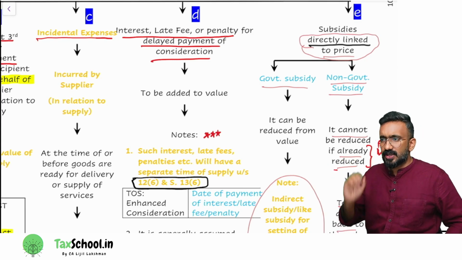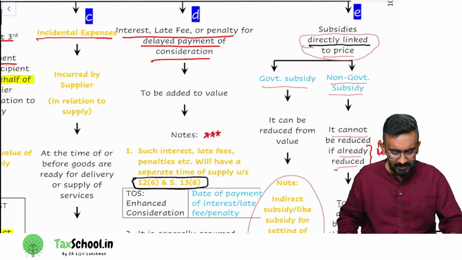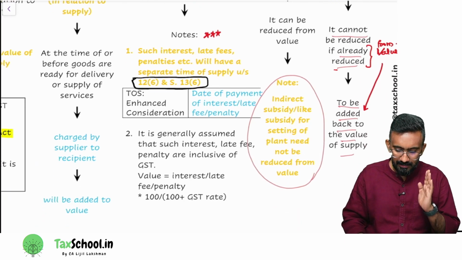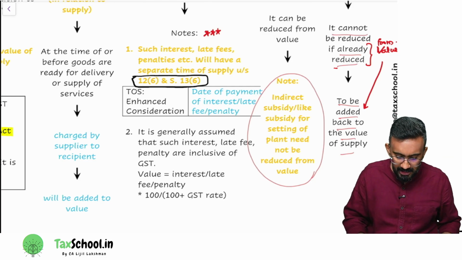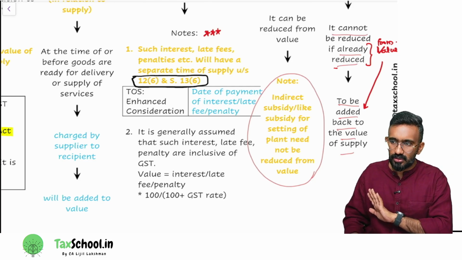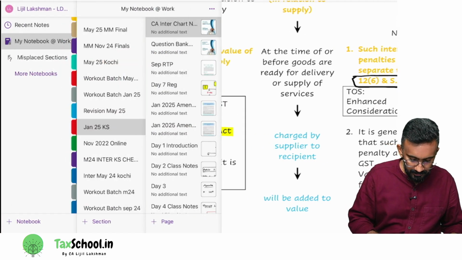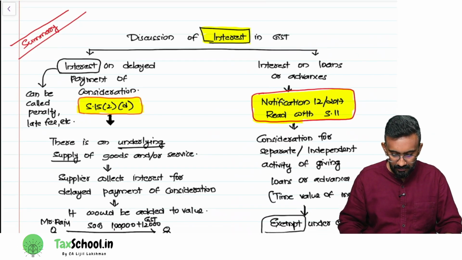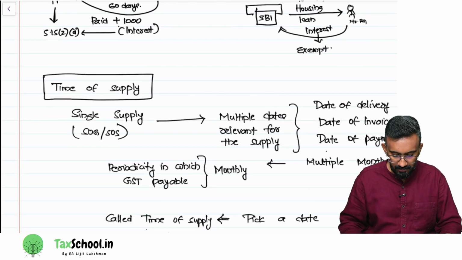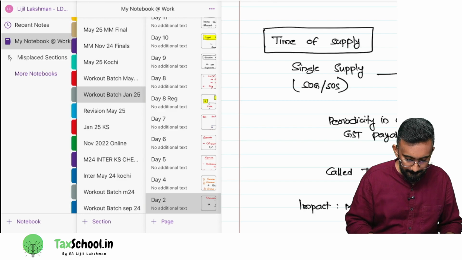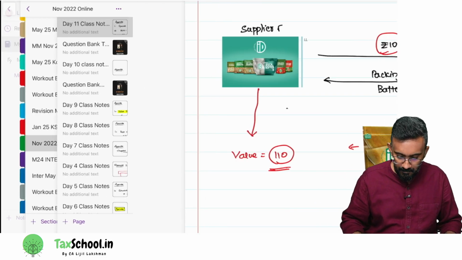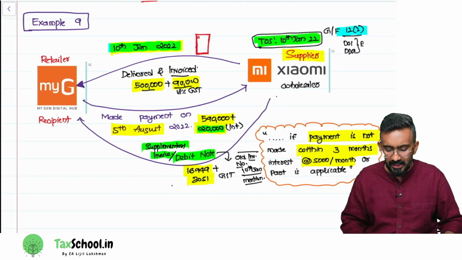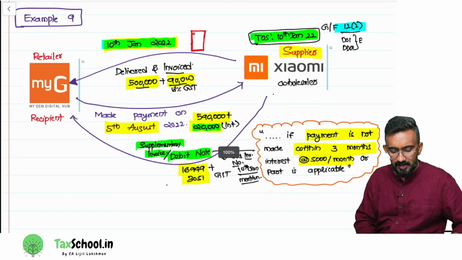All right. Let's look at this with an example so you will understand this a little easier. So three things you have to club. One is 15(2)(d). You club it with 12(6) or 13(6) in time of supply. You will also club it with one assumption that you commonly have to make. This is a common example that I would have given in the PDF that is there on the tax school, so I'll just explain it from there itself.